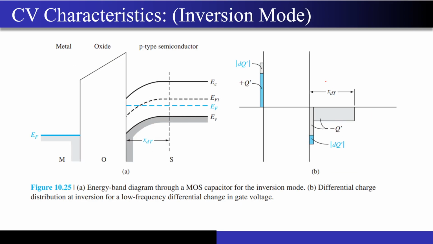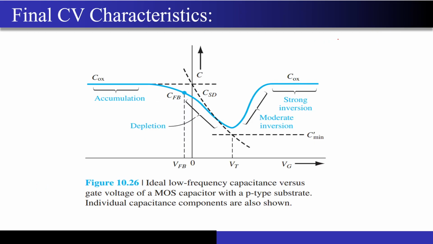Okay, and in the case of the inversion, again the charges are getting formed at this Si-SiO2 interface only. So that's why you are seeing in the CV characteristics that it returns to the same value, that is C upon Cox equal to 1, correct, for both the inversion as well as the accumulation case. So I hope that was clear.